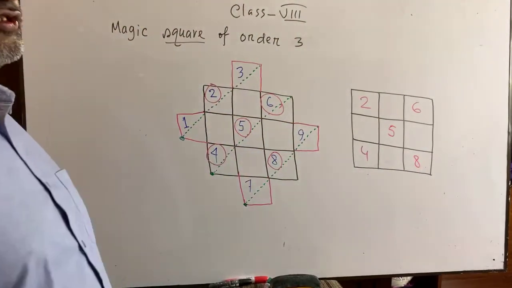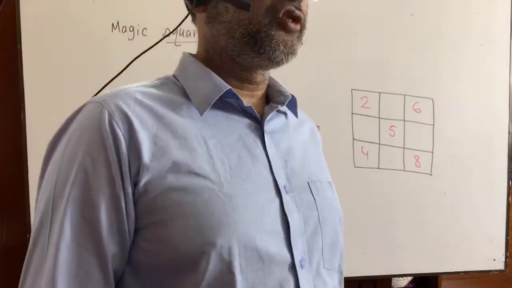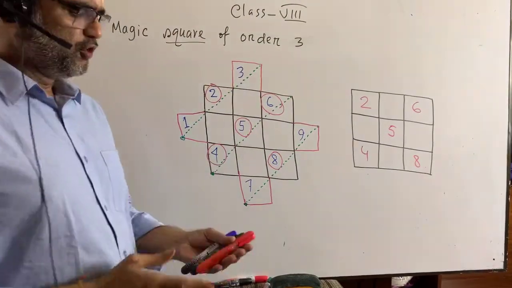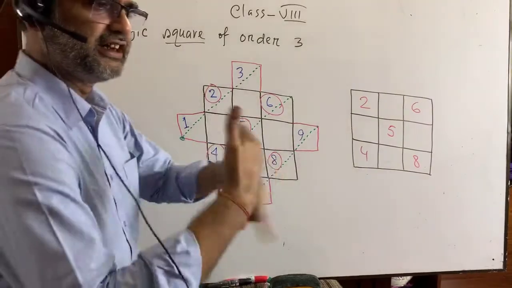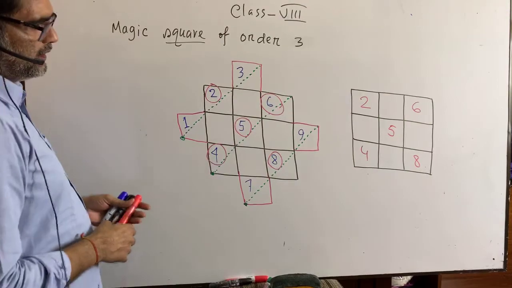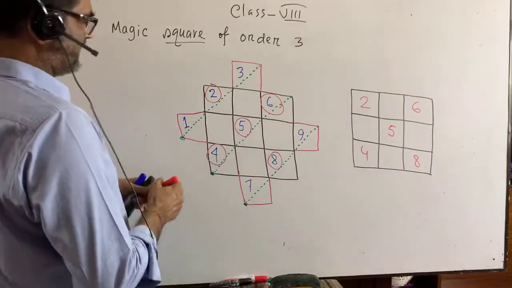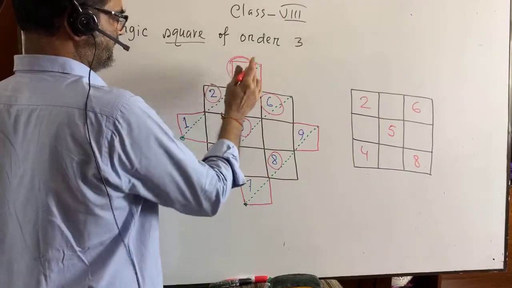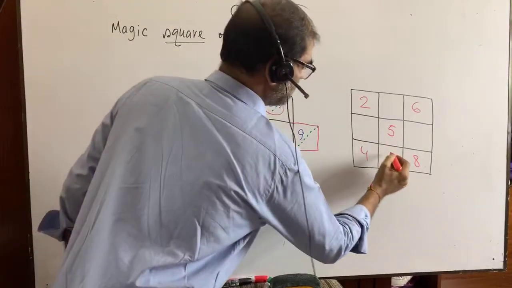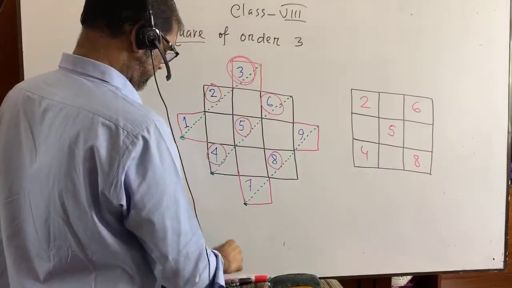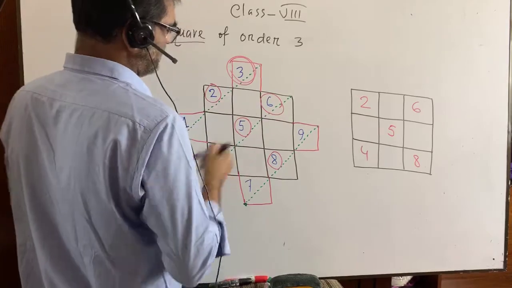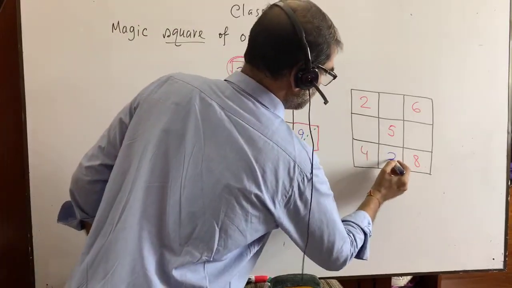Okay, dear students, finding magic square. Just remember one thing. It is wholly and fully done by exchanging the digits or exchanging the numbers. How does it come? You see, there is 3 here. This 3 will be taken here. That is 3. I am going to write it down.